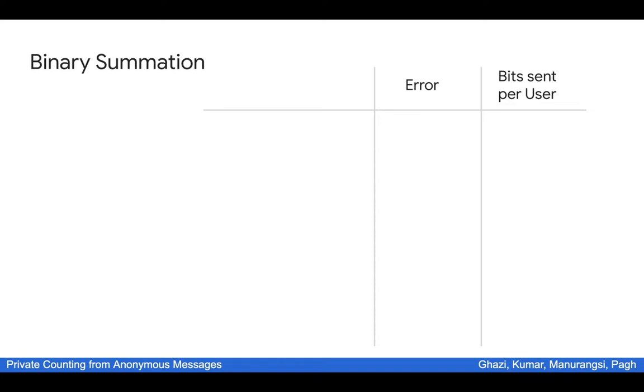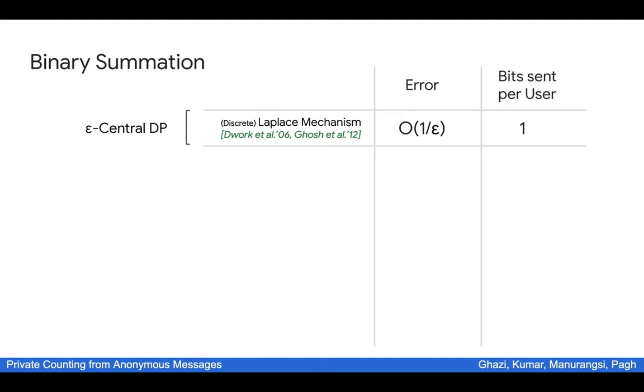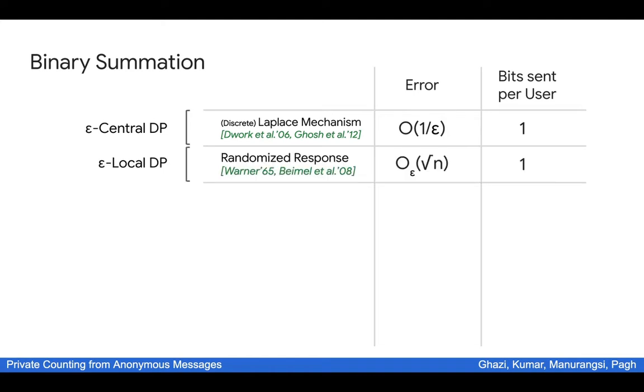Alright, let's now go back to discuss the binary summation problem, what was known, and what we proved in this paper. In addition to the error, we will also be concerned about the communication complexity, which is measured by the number of bits sent per user. So in the central model, recall again that the Laplace mechanism can solve this problem with error 1 over epsilon, and the number of bits sent per user is just 1, so each user just sends his or her own input. In the local model, again, the error grows with square root n, and there's an algorithm that can match this bound, which is the randomized response. And in the randomized response, each user also sends just a single bit.